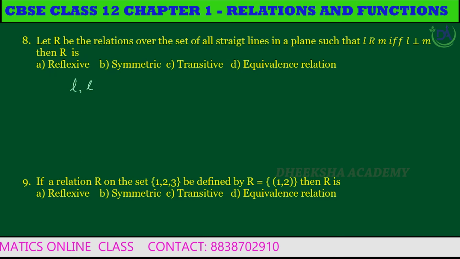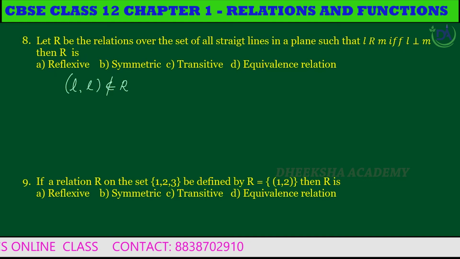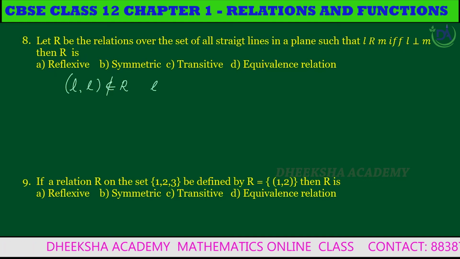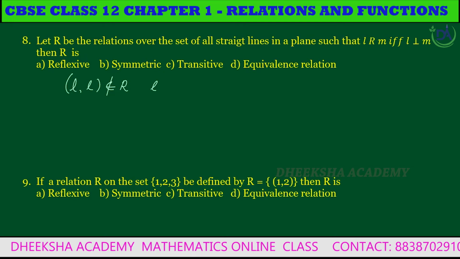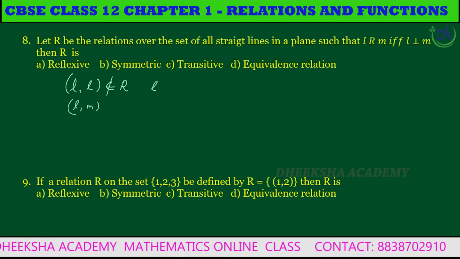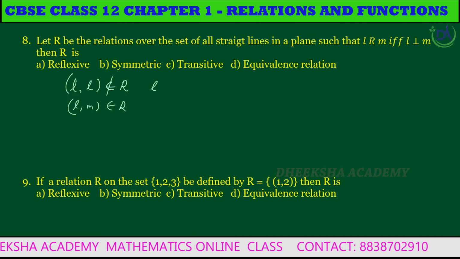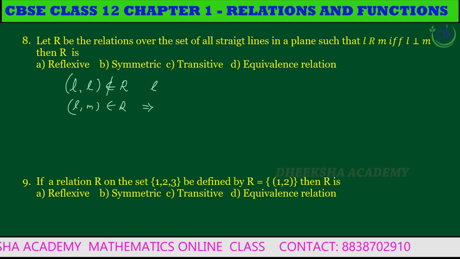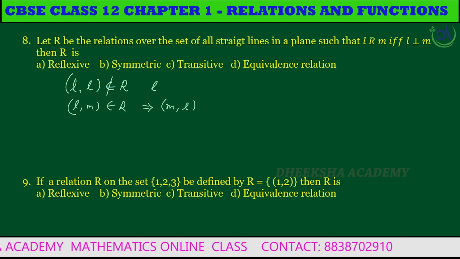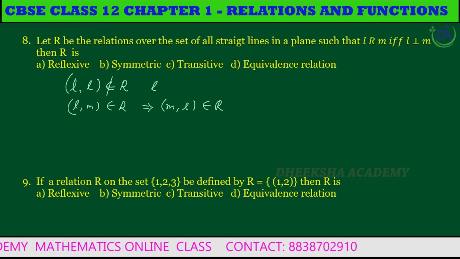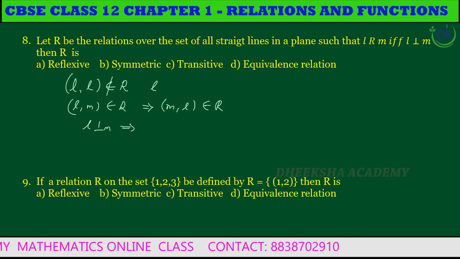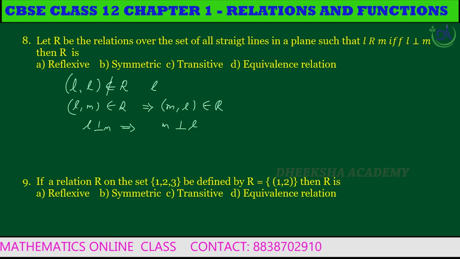(L, L) does not belong to the relation R. Since a line L is not perpendicular to itself, it's not reflexive. If (L, M) belongs to the relation R, L is perpendicular to M, which gives (M, L) also belongs to the relation R, since M is also perpendicular to L. So the given relation is symmetric.